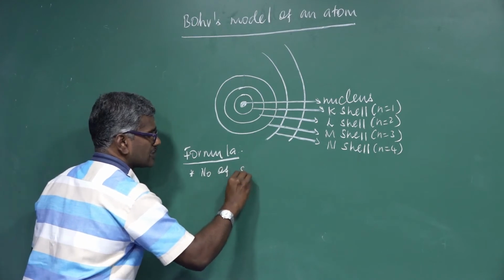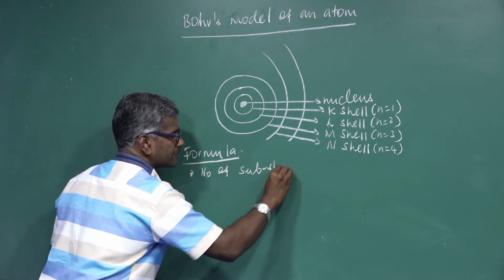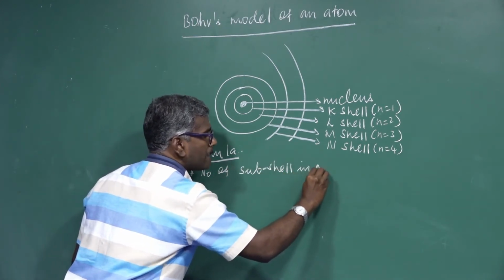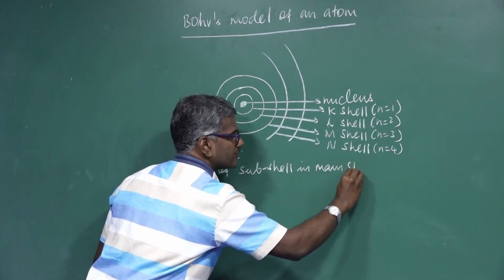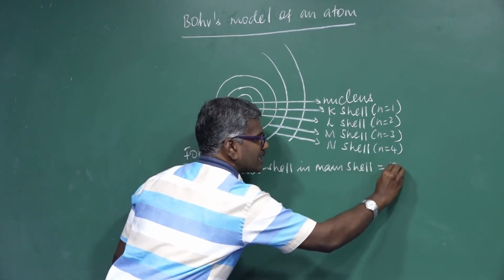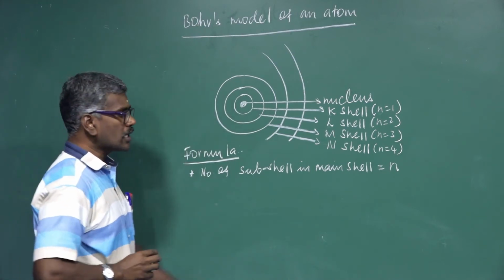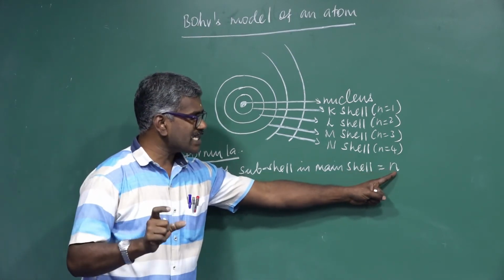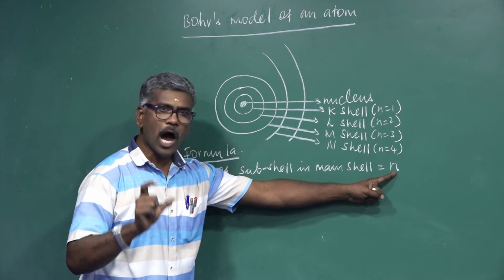Number of subcell in main cell. Nothing but n. That is a small n. Small n is nothing but energy level or orbit or quantum number.